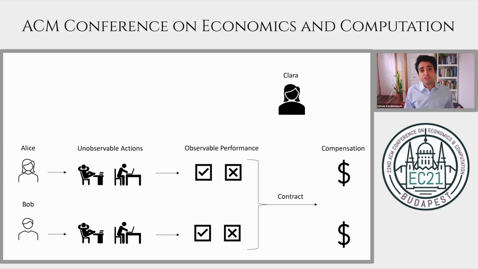A classic question in this environment is what form should Clara's optimal compensation scheme take if she wants to maximize her profits? In particular, is it the case that Alice's payments should be linked to Bob's sales performance, or should Alice be compensated based on her own observable performance alone?